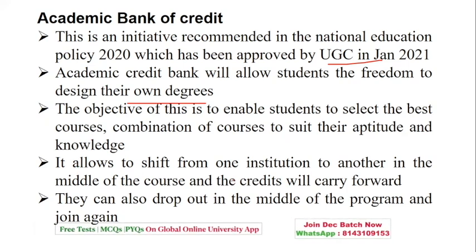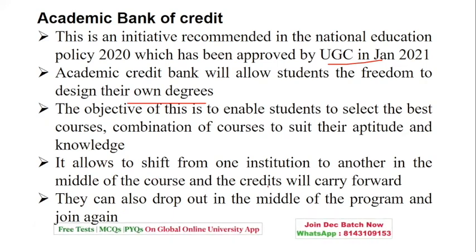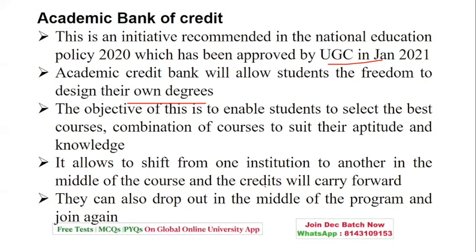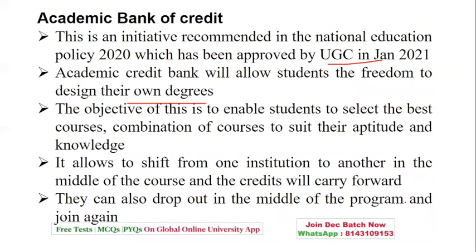It allows them to shift from one institution to another in the middle of the course, where the credits will be carried forward.